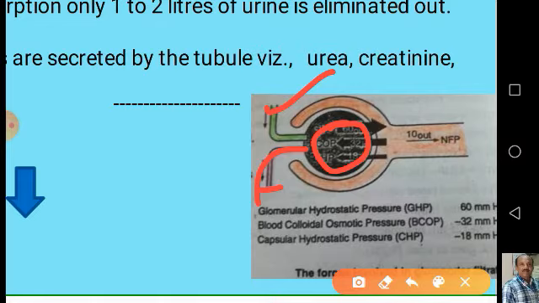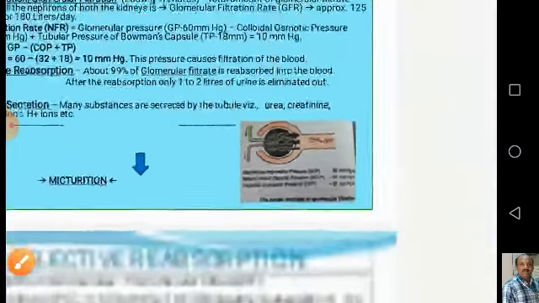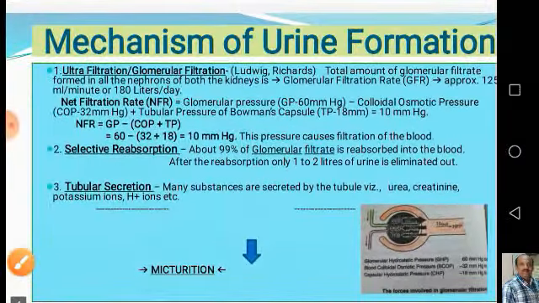So this pressure is responsible for the filtration of nitrogenous waste. What is this pressure? How does the pressure develop? Let us discuss. First of all, we need to know what are the three types of pressures found here.